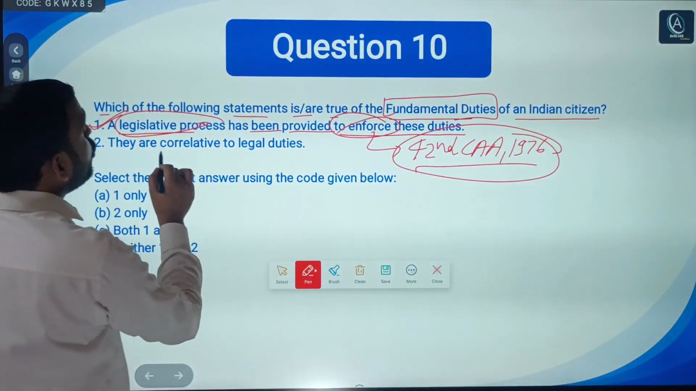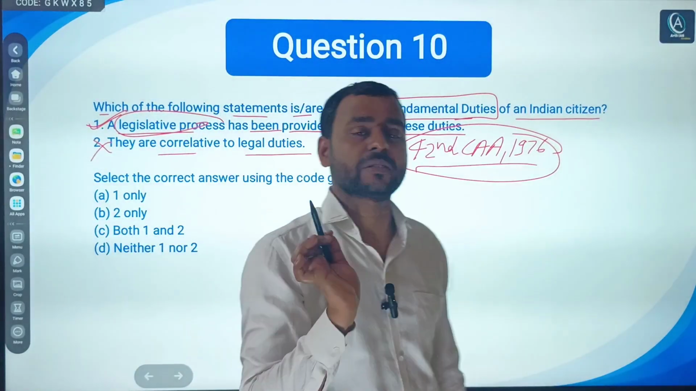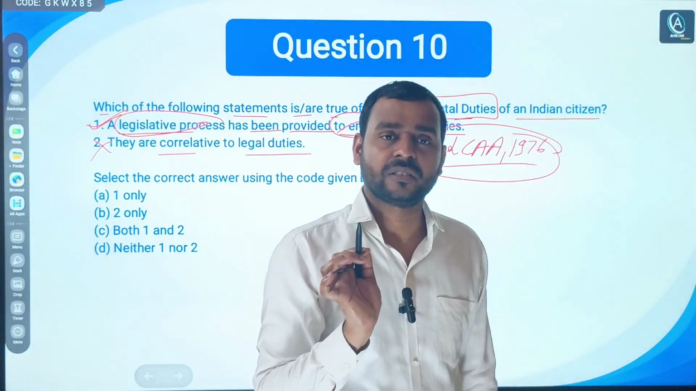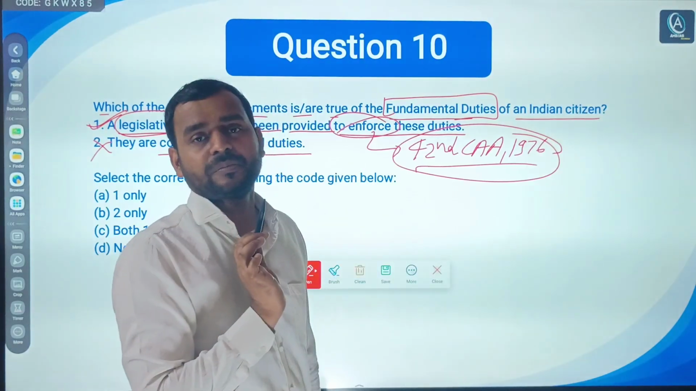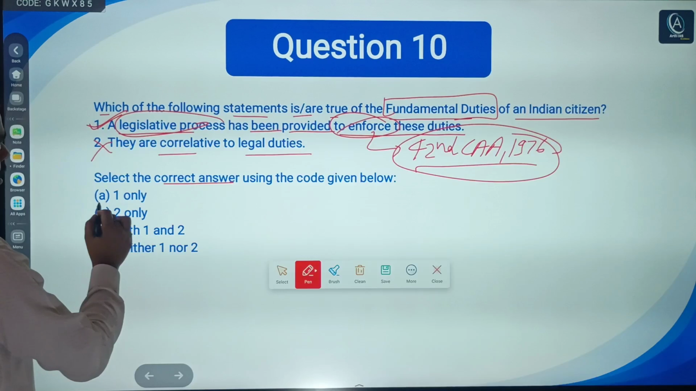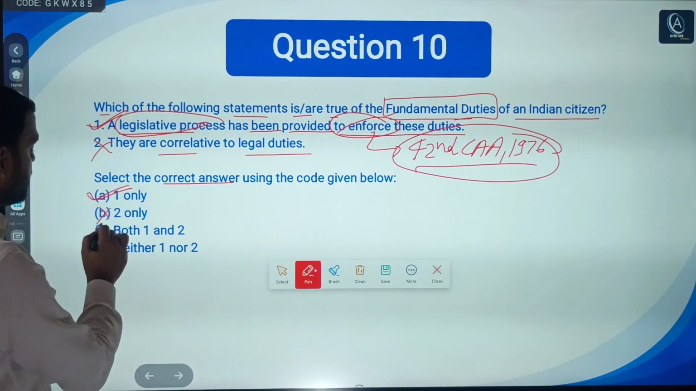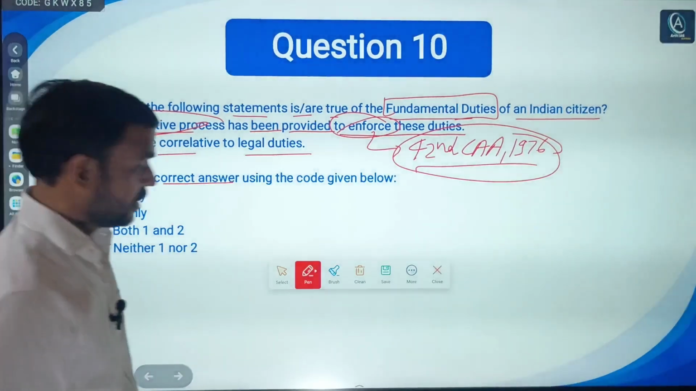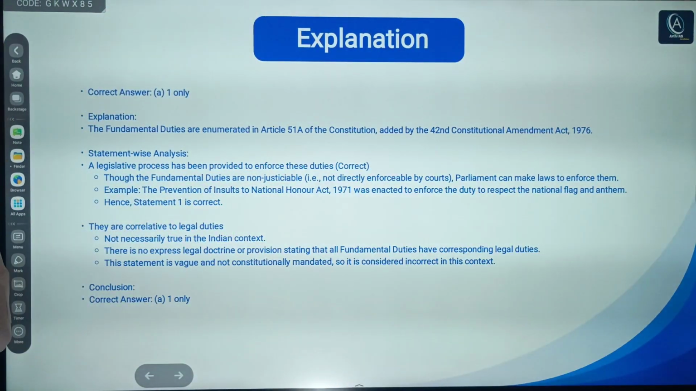Second says they are correlative to legal duties. No, they have nothing to do with legal duties, as they are non-justiciable, not enforceable in any court. So you can clearly answer this question. A says one only. Obviously, A is the right answer. No need to go for B, C or D. Here is the explanation. Already I told you. You can pause and read the explanation.